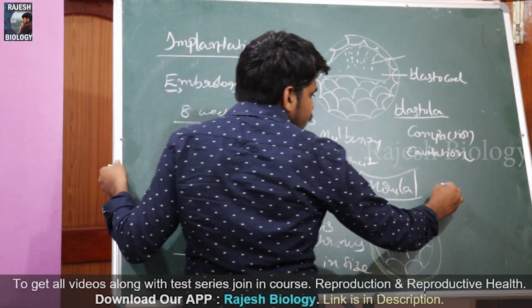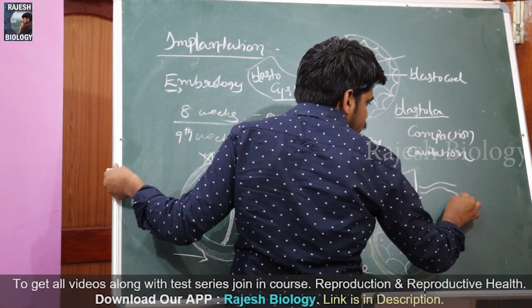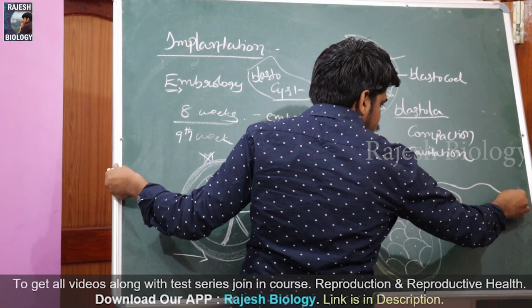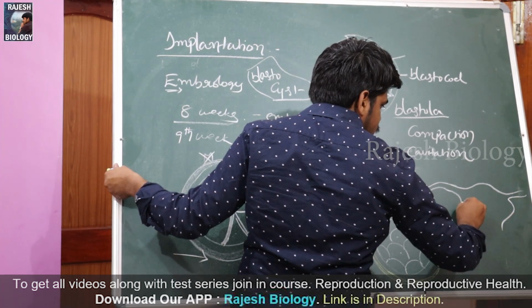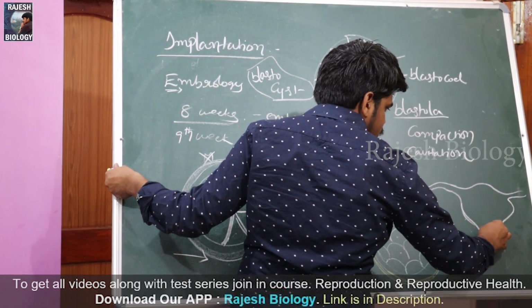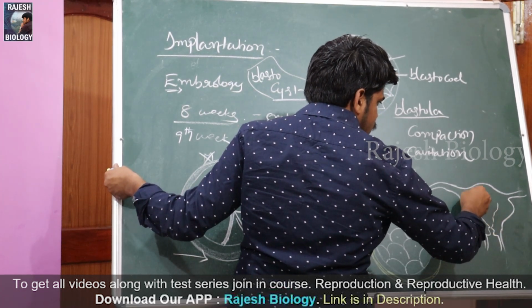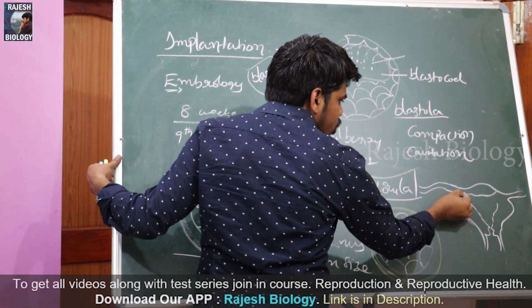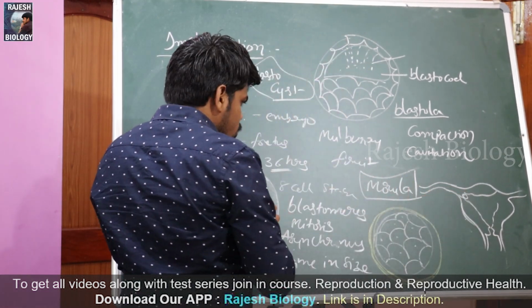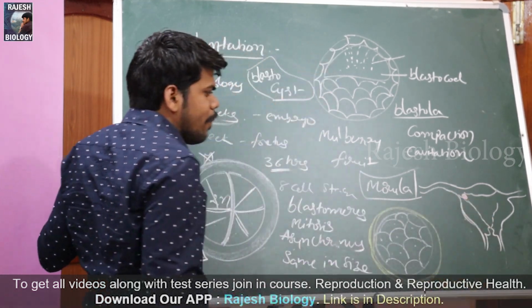If this is the fallopian tube, at this moment this blastula almost reaches here and is ready to implant.